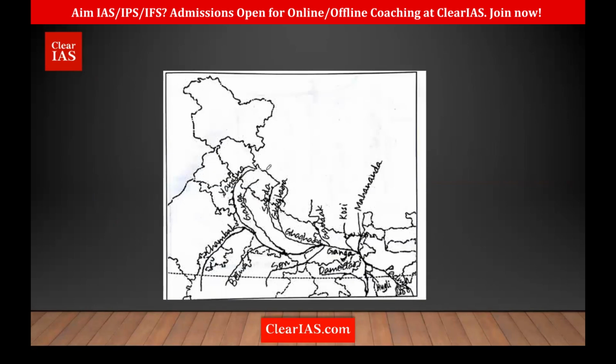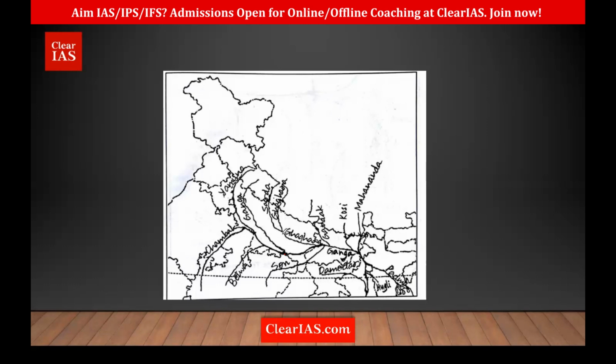Okay, so you can see here, this is the Ganga. So you have Yamuna parallel to Ganga. When two rivers flow parallel to each other, such a drainage pattern is called the trellis drainage pattern. So we'll see that later, but just remember when two rivers flow parallel, just like Ganga and Yamuna, they are called trellis drainage pattern. So yes, Ganga is here.